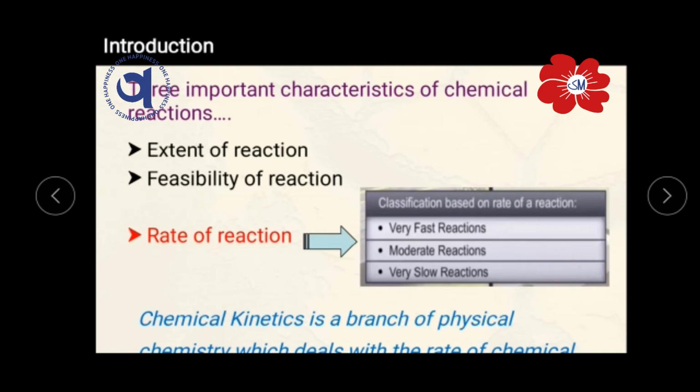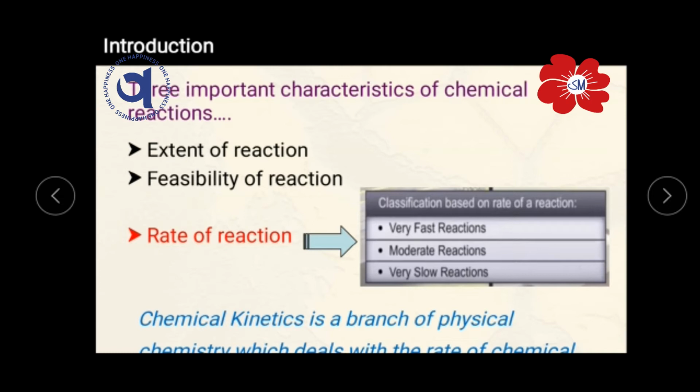It means that there are some reactions that occur very fast. They are termed fast reactions. Some reactions occur very slowly. They are the slow type of reaction. But there are some reactions that are not so fast, not so slow, and that type of reactions we term moderate reactions. So these are the different types of reactions on the basis of rate of reaction.